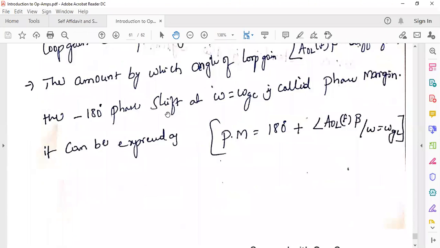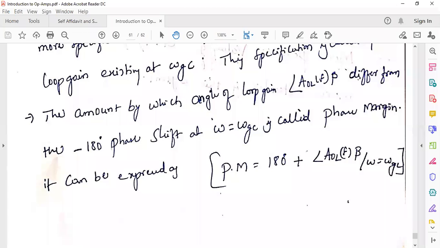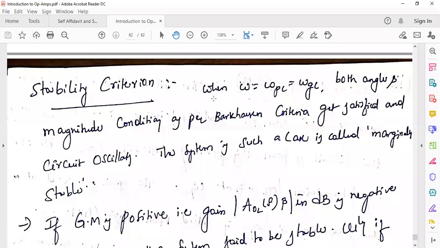From these two specifications, gain margin and phase margin, how do we determine stability? When omega equals omega gc, both the angle and magnitude conditions as per the Barkhausen criteria get satisfied, that is, omega equal to omega pc, when the frequency equals the phase crossover frequency. At a particular frequency, when the phase angle becomes -180 degrees, that is called the phase crossover frequency.